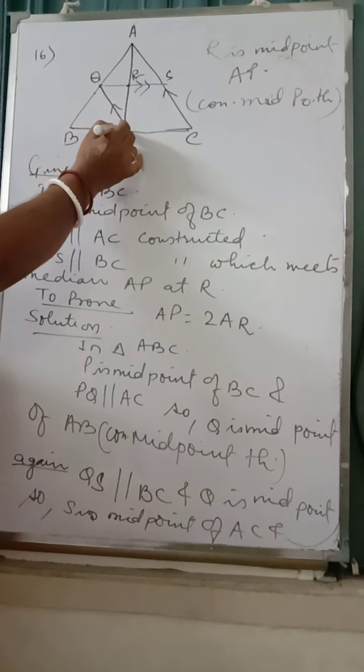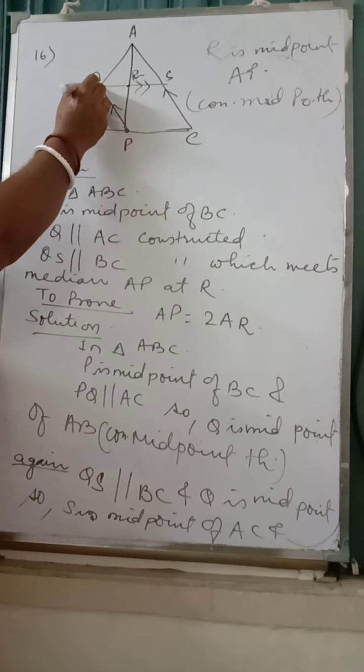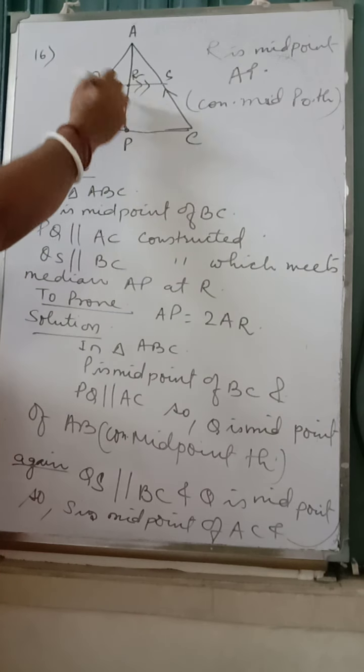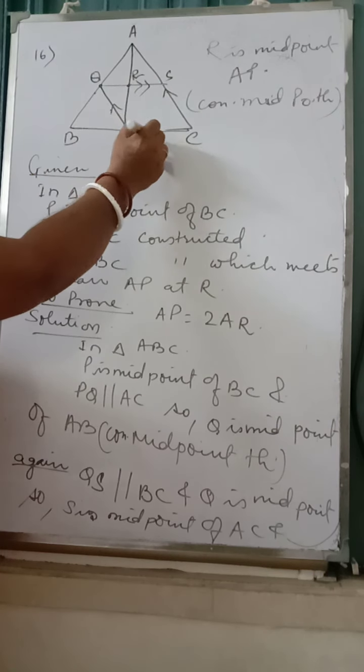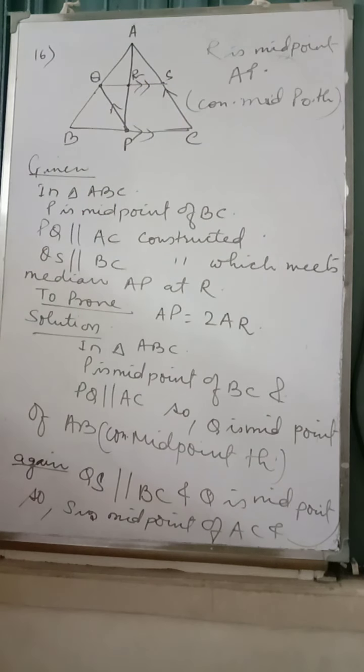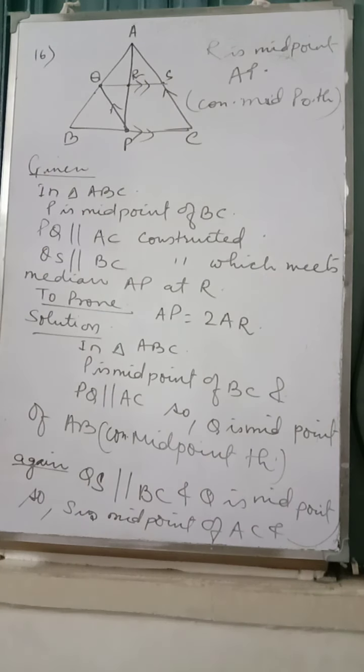See, this P was a midpoint, so Q will be a midpoint of AB because these two lines are parallel. Again, Q is a midpoint and these two lines are parallel. So S would be midpoint of AC and R would be midpoint of AP. This is the converse of midpoint theorem. A line constructed through the midpoint parallel to second side bisects the third side. This theorem we have learned. So the whole exercise is based on these theorems only.